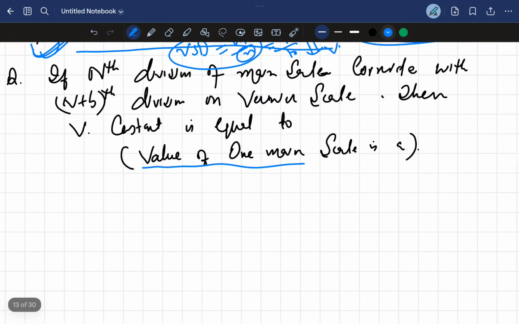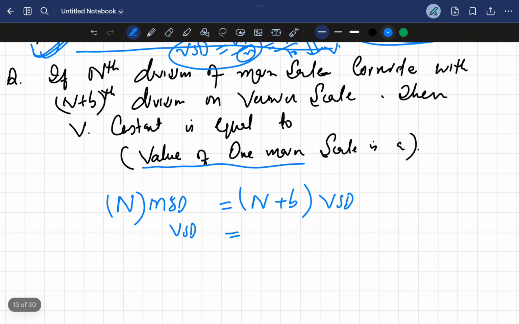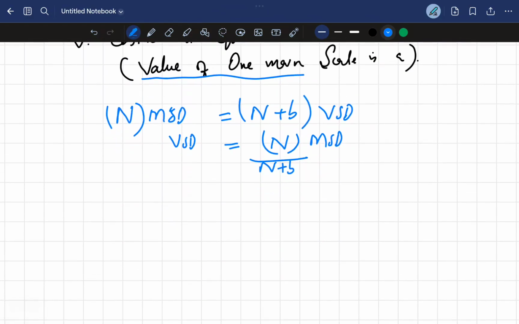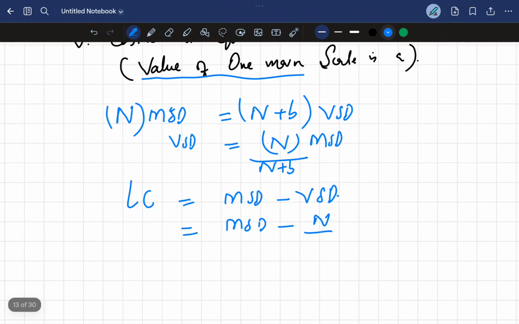Now the question is saying that the nth division of the main scale, it means n MSD, coincides with the (n plus b)th division on the vernier scale, meaning VSD. So from here we will find VSD. VSD will be equal to n MSD divided by n plus b. Now we know that least count is equal to MSD minus VSD. So MSD we will write as it is, minus, in place of VSD, n divided by n plus b into MSD.